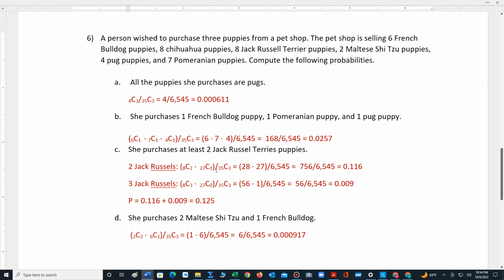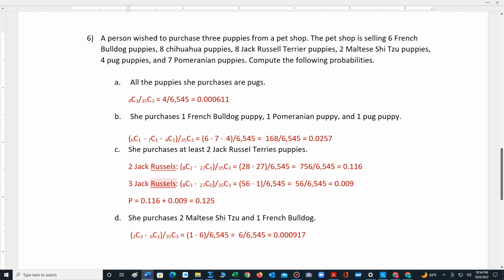The denominator remains the same, 35 choose 3. 8 choose 2 is 28. 27 choose 1 is 27. 35 choose 3 is 6,545. We end up with 756 divided by 6,545, which is 0.116. So that covers the case for 2 Jack Russells.